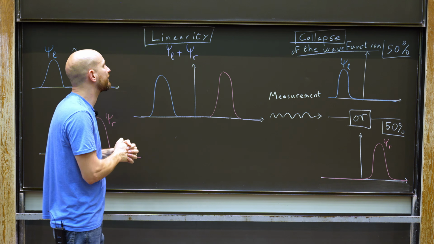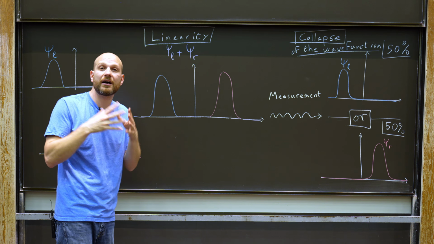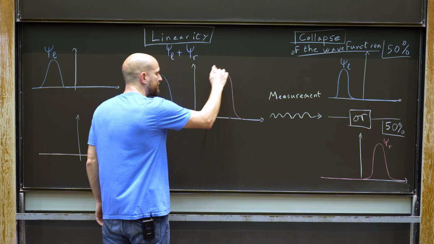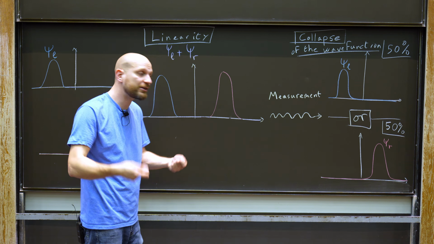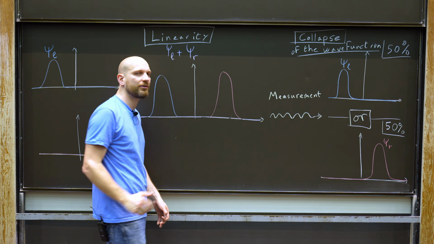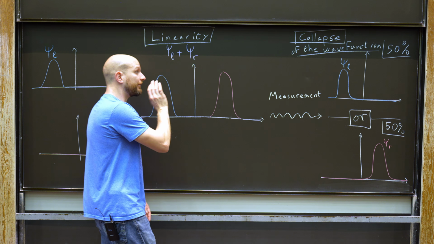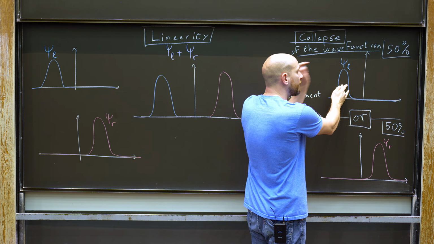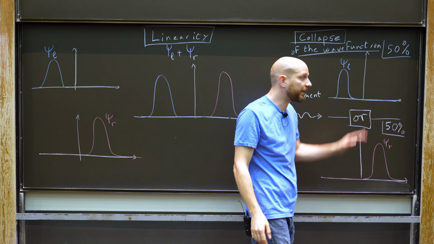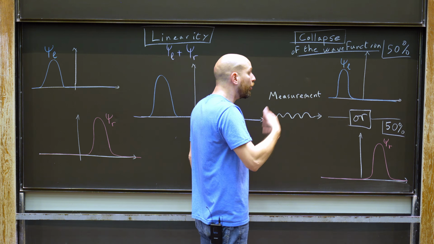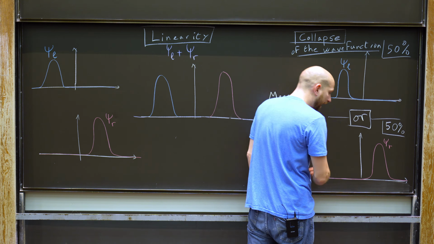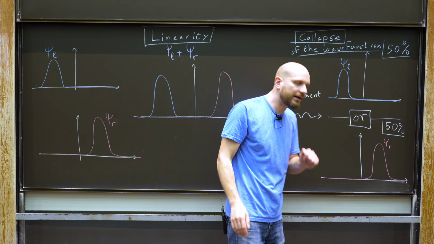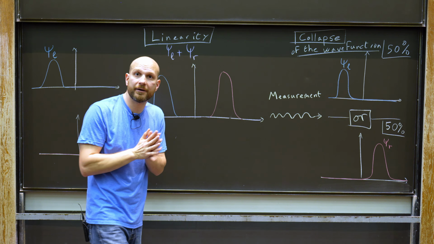And so to summarize the prescription of the standard formulation of quantum mechanics: if I start in this state psi L plus psi r and I perform a measurement of whether the particle is on the left or on the right, I will find with a 50% probability that the particle is on the left, in which case I collapse the wave function down to psi L by getting rid of everything that's going on the right. Or with a 50% probability, I will find that the particle is on the right, and I remove whatever is going on the left, and I end up with the wave function psi r.